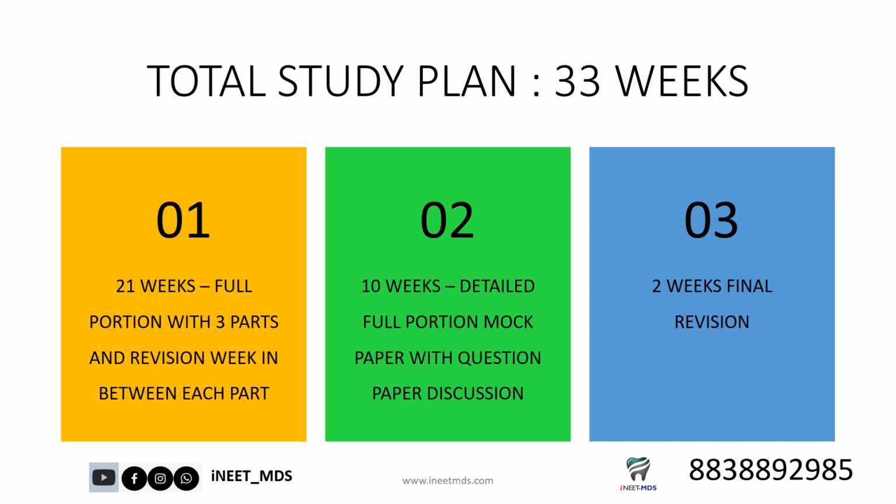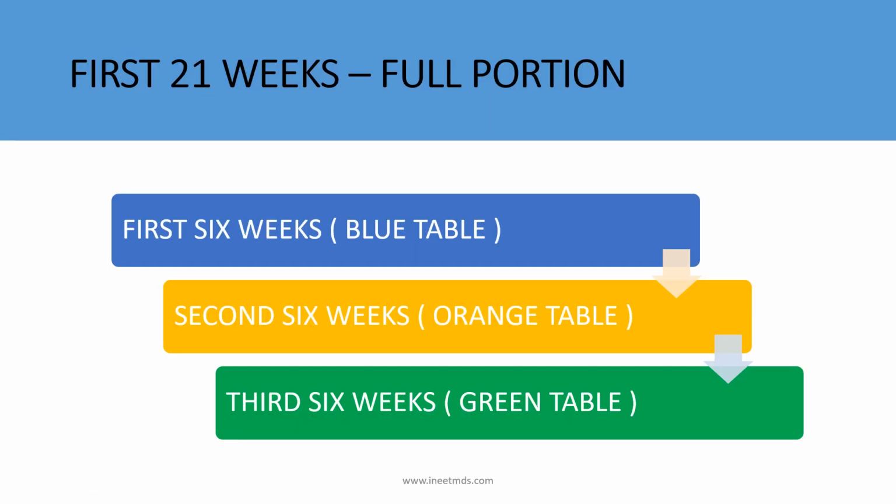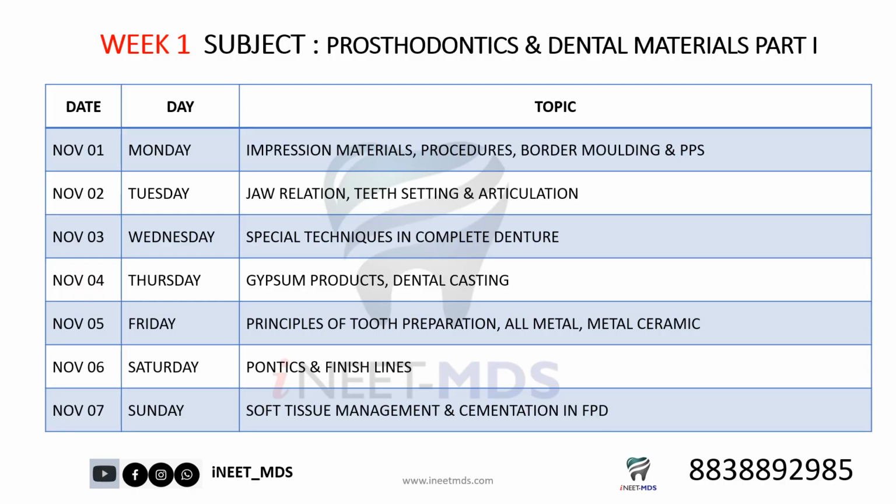Then after that we have the last 2 weeks of the final round of revision, wherein all the important concepts including mnemonics and numericals will be covered. For ease of understanding, the first 6 weeks will be in the blue table, the second 6 weeks will be in the orange table, and the third 6 weeks will be in the green table. So now let's move on to the timetable.